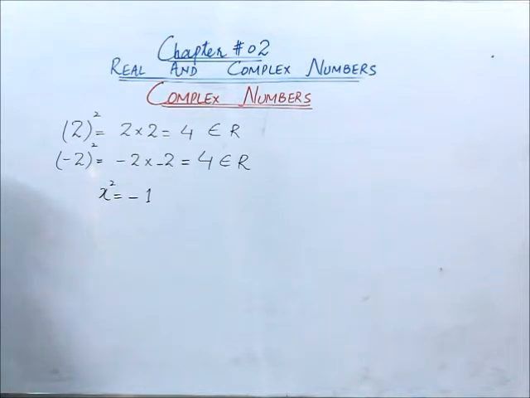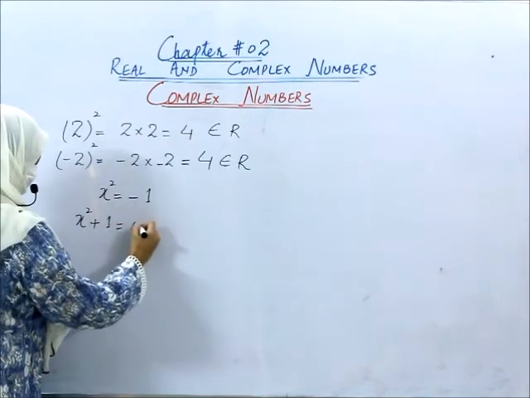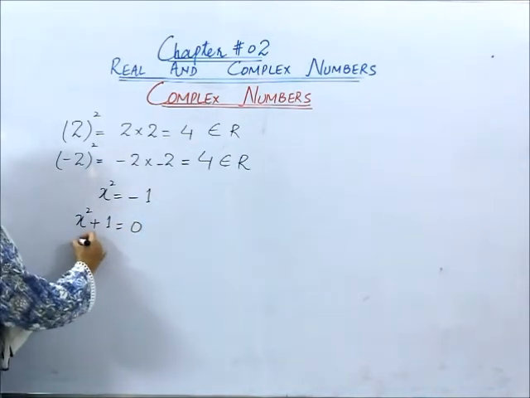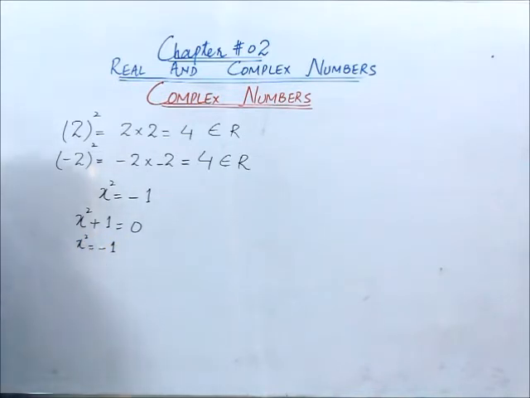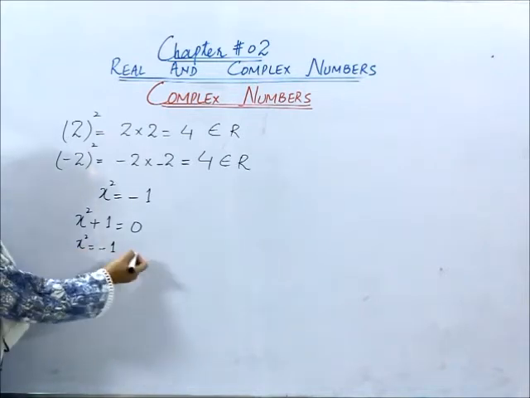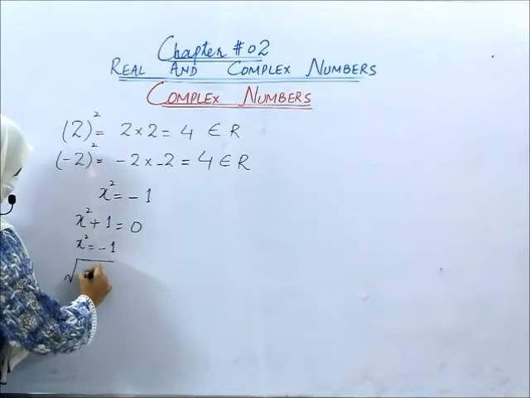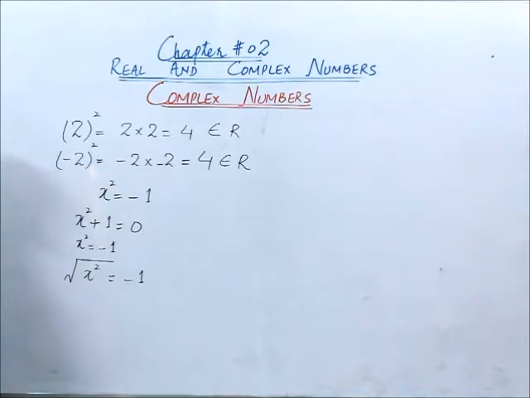No, definitely not. So here, if I write down an equation, x square plus 1 equals to 0. When we solve this equation, we will have x square is equals to minus 1. And if I solve it further, what we will have? That is taking square root on both sides.